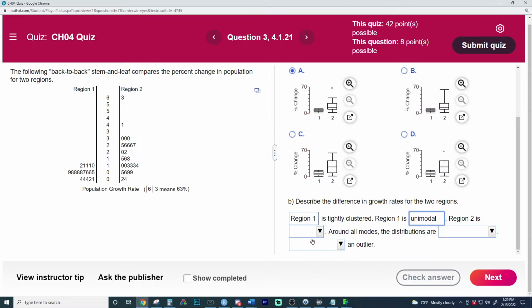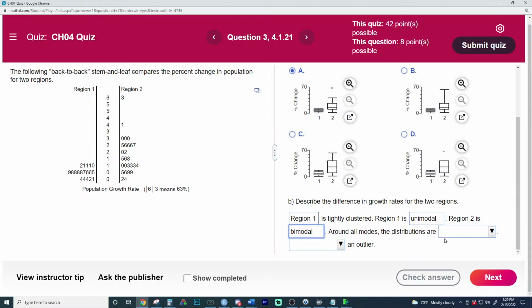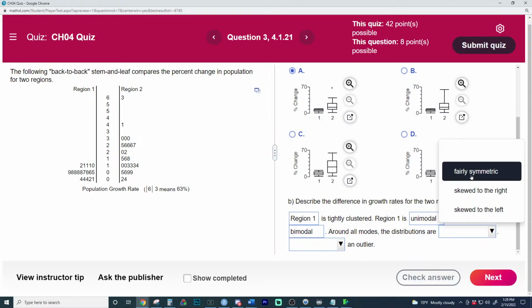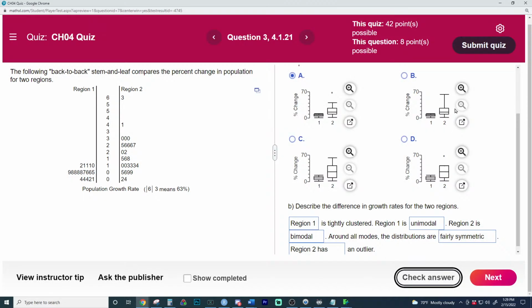Region 2 is, can you re-show the step? Oh yeah, we'll do it next. Region 2 is more bimodal, around the modes. The distances are fairly symmetric, and there is an outlier in region 2. That should do it. So let's show again the steps right here.